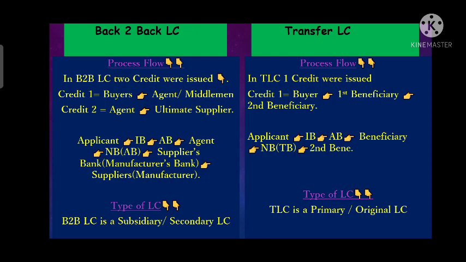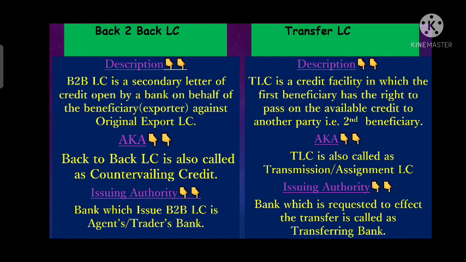So back-to-back LC is a secondary LC. Now what actually a secondary back-to-back LC is? As we know that back-to-back LC is a secondary LC opened by a bank on behalf of the beneficiary, means the LC which is opened by a bank on behalf of the first beneficiary, or we can say the exporter, against original export LC.